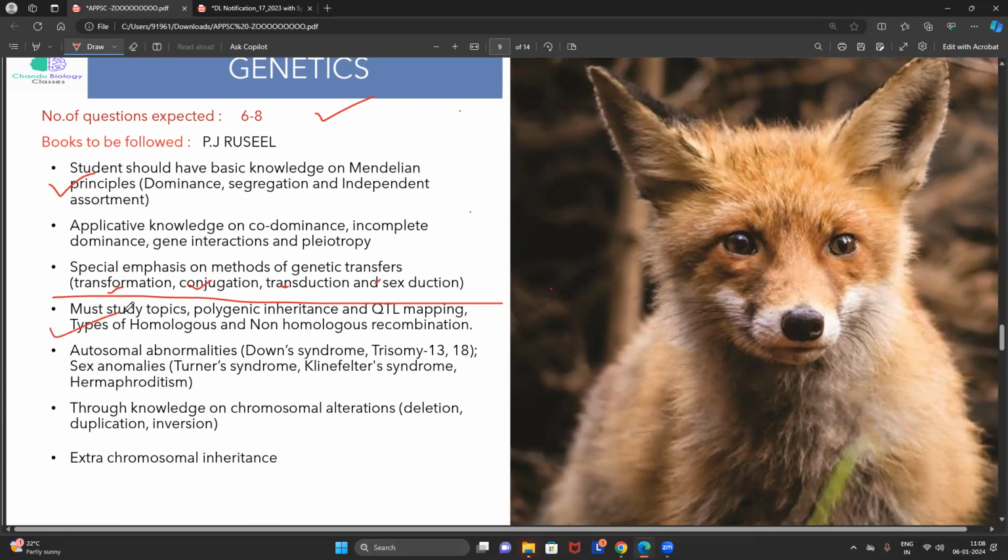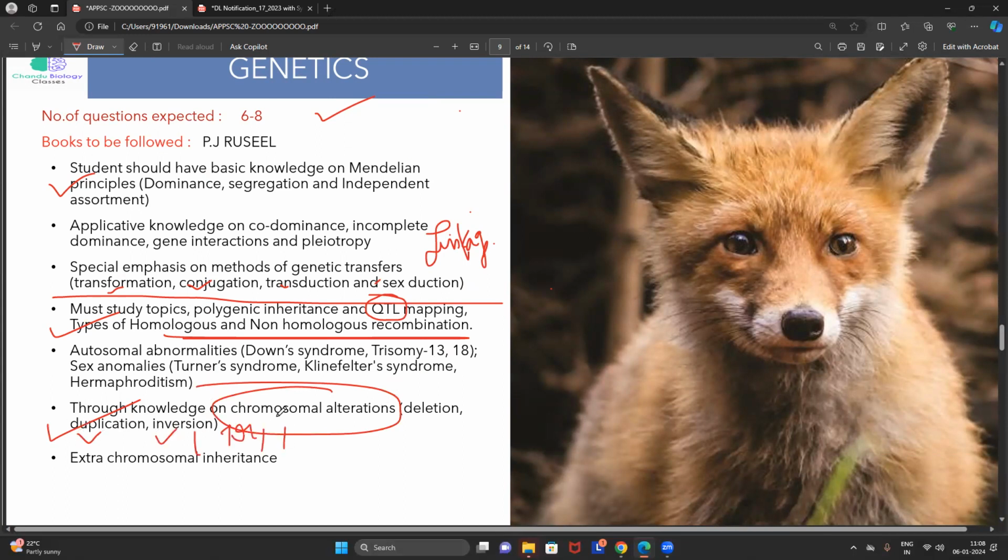You have to focus on polygenic inheritance, QTL mapping, type of recombination. Very, very, very important, friends, linkage. I forgot to mention it. Linkage and mapping. Then very important, you get the question damn sure, that is chromosomal alteration: deletion, duplication, inversion, translocation, ploidy, polyploidy, aneuploidy, hexaploidy, triploidy, tetraploidy, and the diseases related.